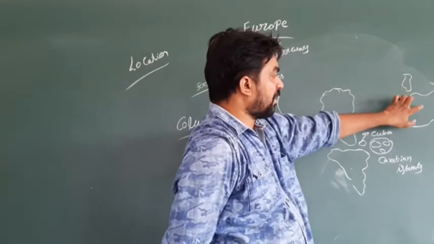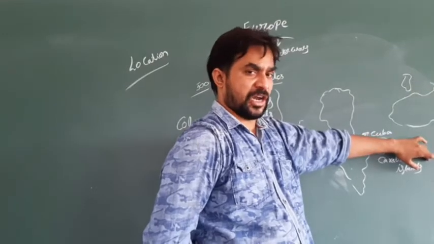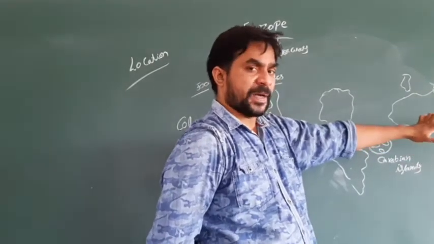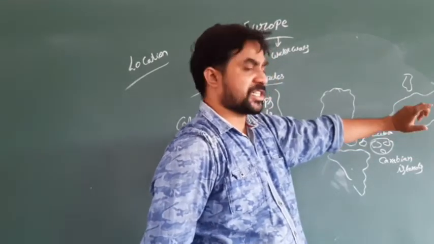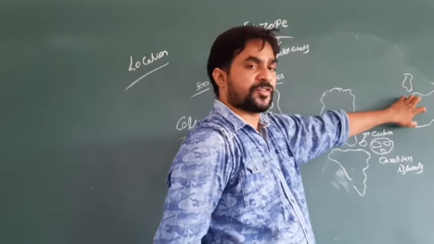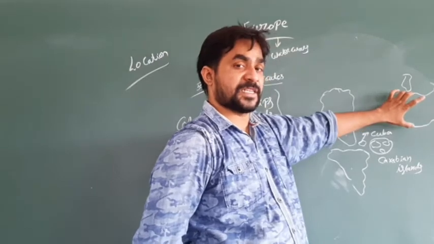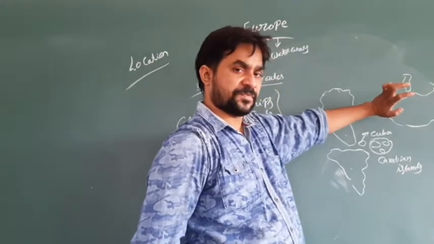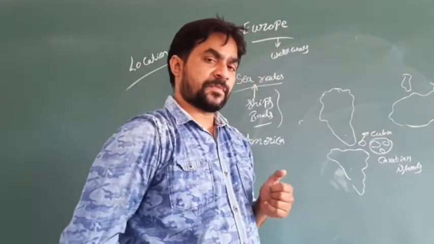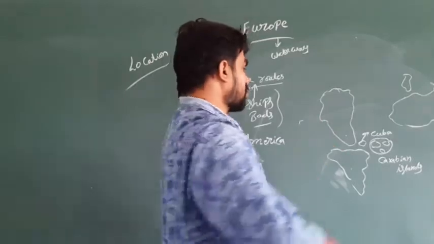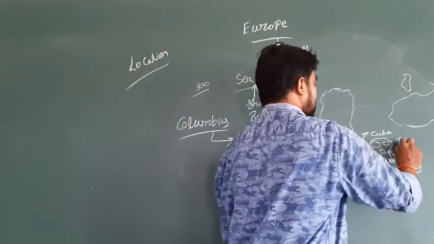Before, people were doing business with Asia and the North American countries, but suddenly Turkey blocked the way for traveling from Europe to Asia. At that time, the countries of Europe were spending huge amounts to find new places. In this process, Columbus wanted to reach India. Unfortunately, he reached the area of Caribbean and he called them Indians.